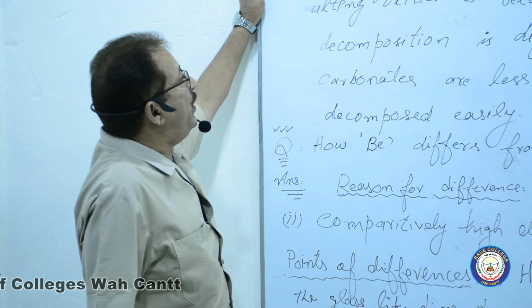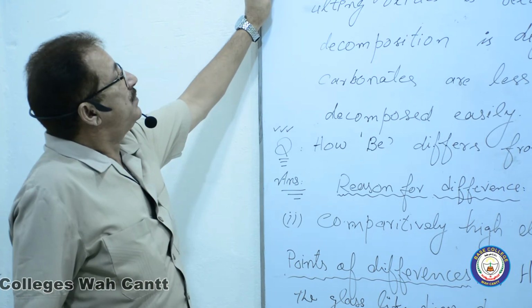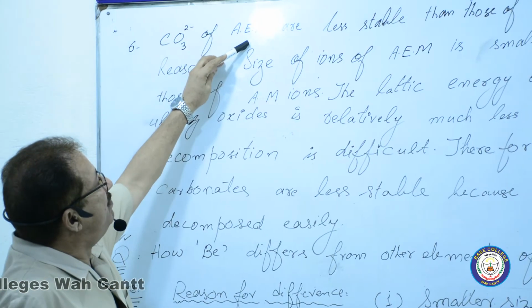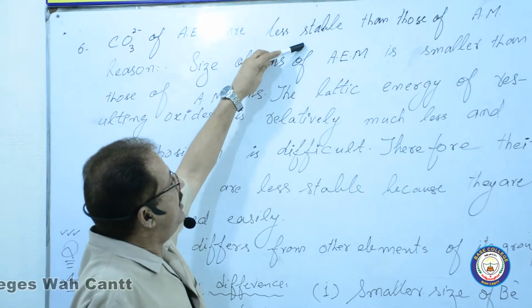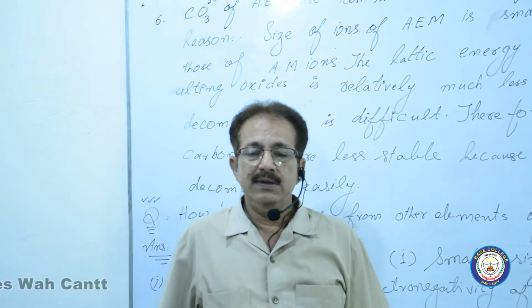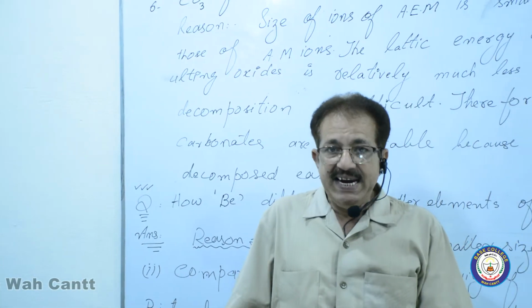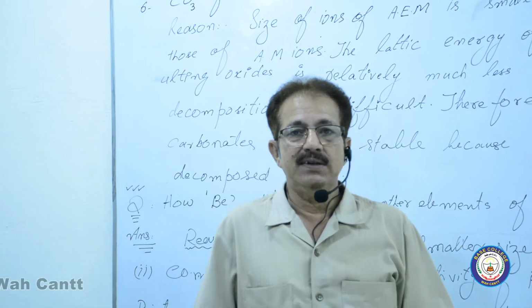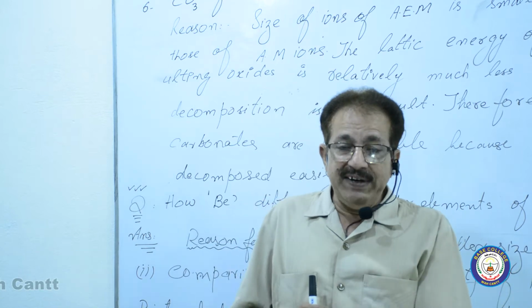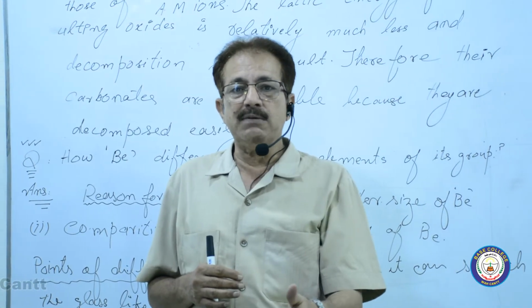Another important point: the carbonates of alkaline earth metals are less stable than those of the alkali metals. Before this, we have discussed the stability of carbonates within the group from top to bottom.